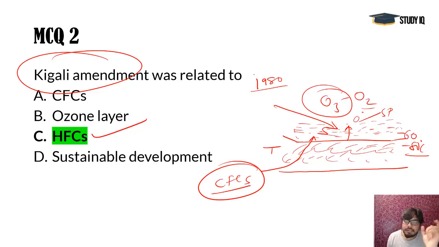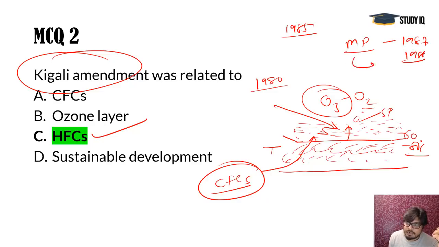So it became a very scary issue, and then the Vienna Convention in 1985 came and approved this particular plan, and the Montreal Protocol, which was signed in 1987, became operational in 1988. It was regarding these ozone depleting gases and their removal in a phased manner.